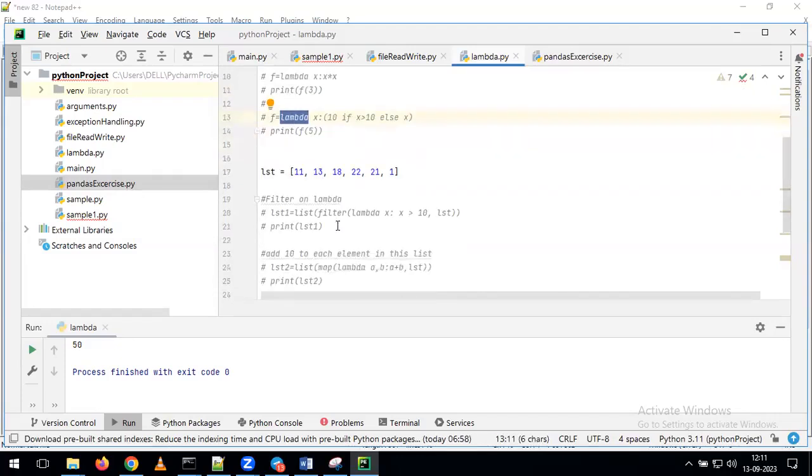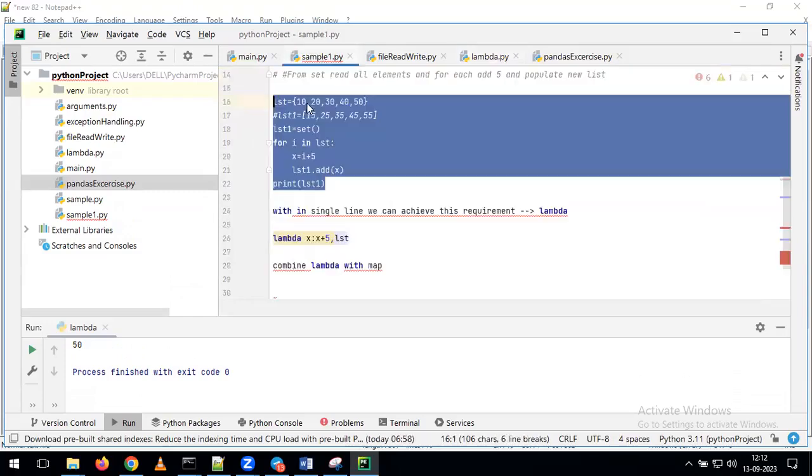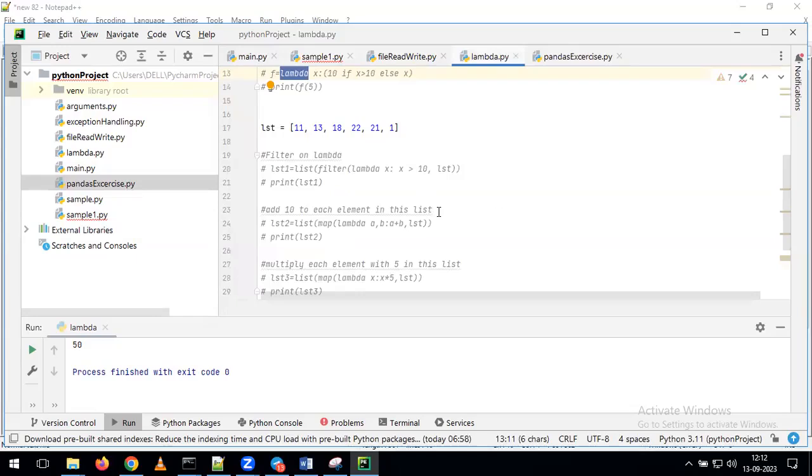But tell me, is it mandatory to go for the lambda function as part of writing the code? No. Can we go like this? For example, if you don't have any knowledge of lambda, then if you want, we can write the code like this also. No one will stop you from writing the code like this. I'm just trying to explain that in Python we have the lambda function. With the help of the lambda function, we can simplify the coding process in real time. That's the reason we are discussing it.